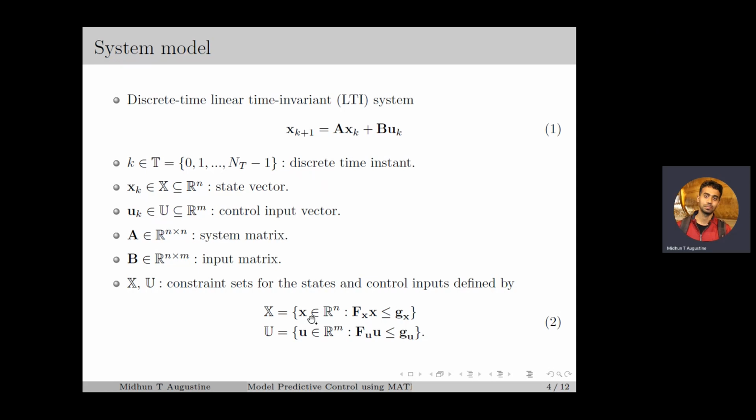Here, the constraint sets are defined by linear inequalities. Therefore, the set X will be a polyhedron in R^n and the set U will be a polyhedron in R^m.